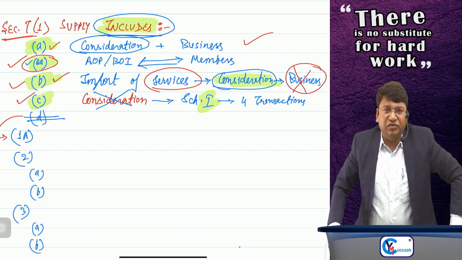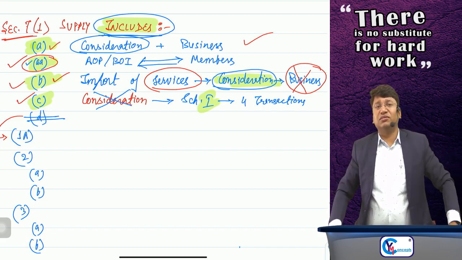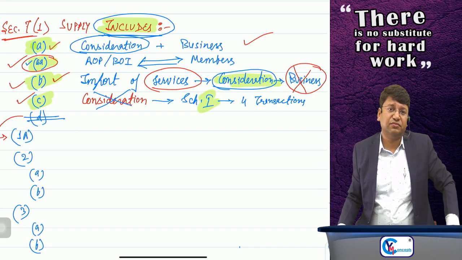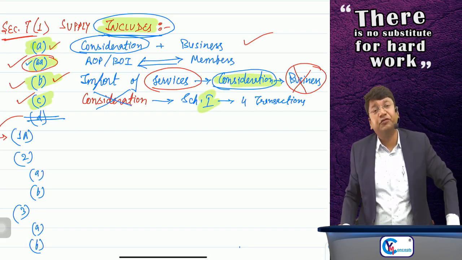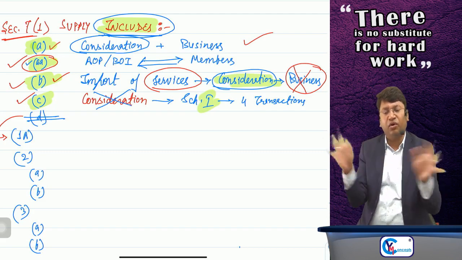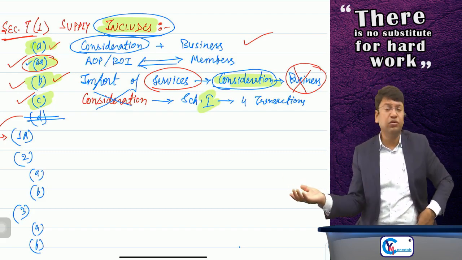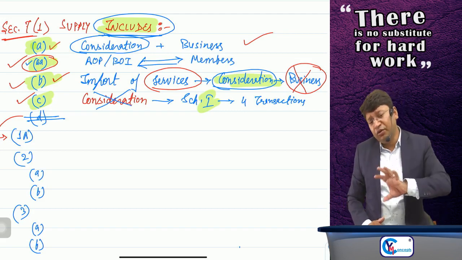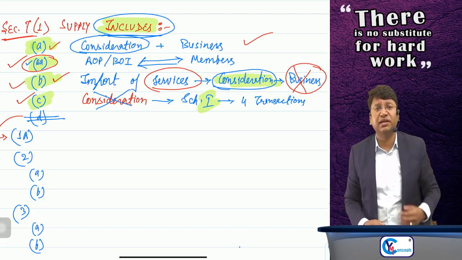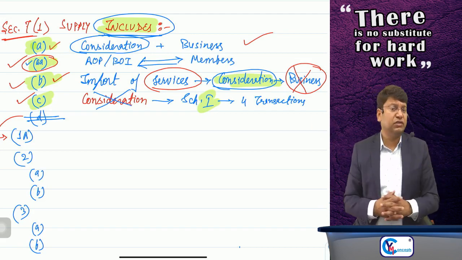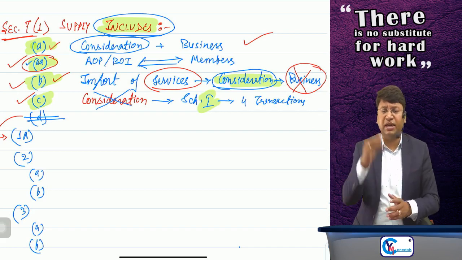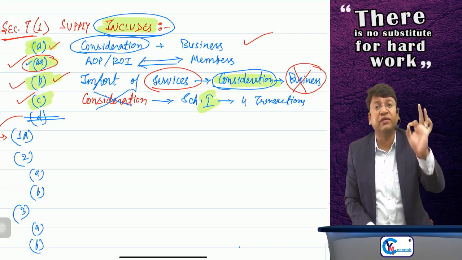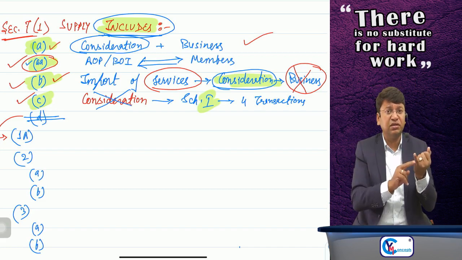Should I give you the example? Suppose any of your friend is getting confused in his business whether I should take this deal or not. He discussed with you over the call or over a meeting. You are just a friend, and you gave him advice, but obviously he is your friend and you have not asked for any consideration, and he has not paid any consideration to you. The transaction is without consideration. You have given your professional advice to your friend, and friend is not covered in the definition of related person.